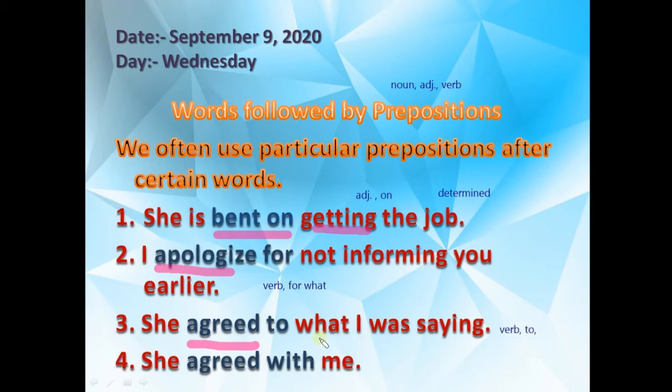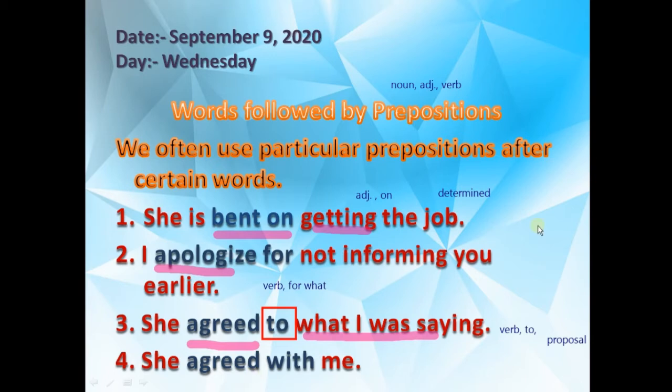If you are putting "to", it is used for a proposal. If you want to give a proposal to someone, you have to use "she agreed to what I was saying". Whenever you give a proposal to someone, you have to use "agreed to".